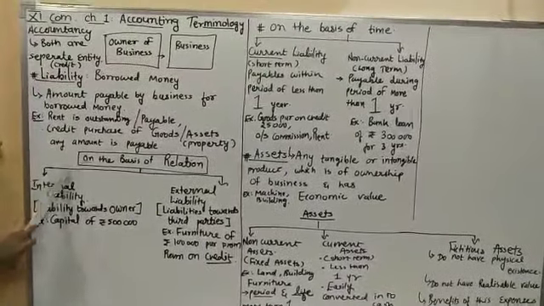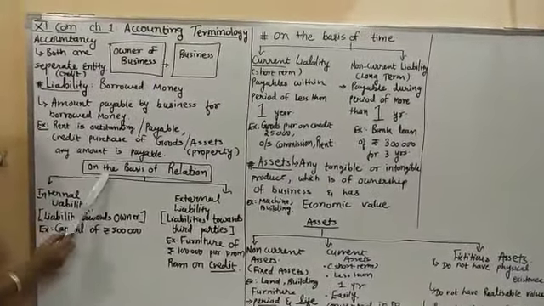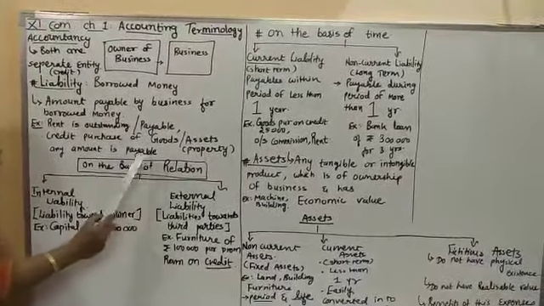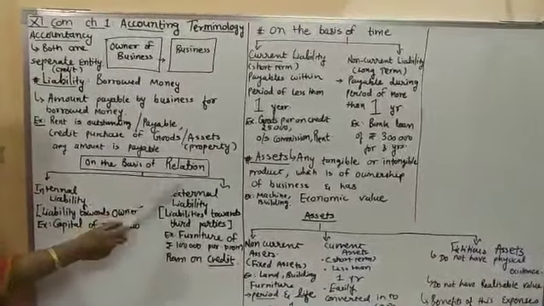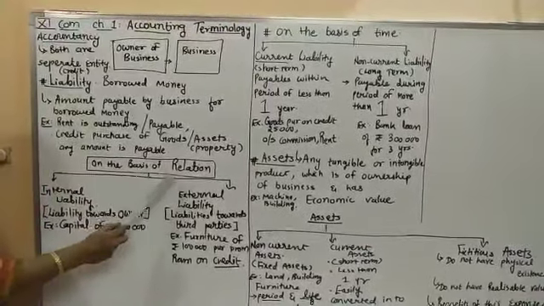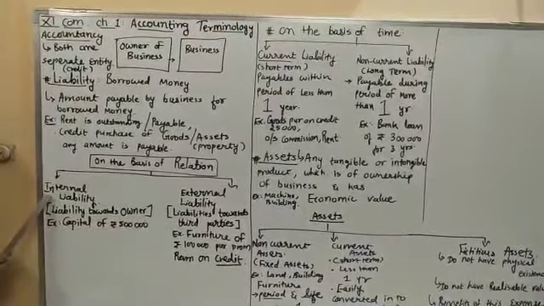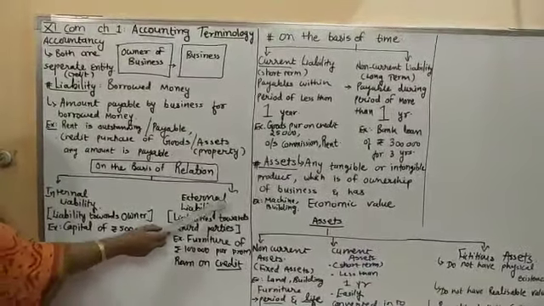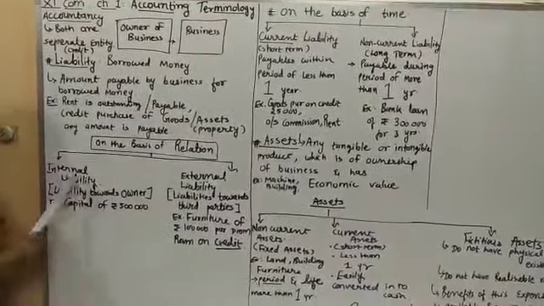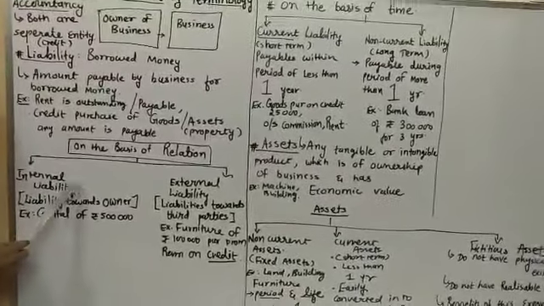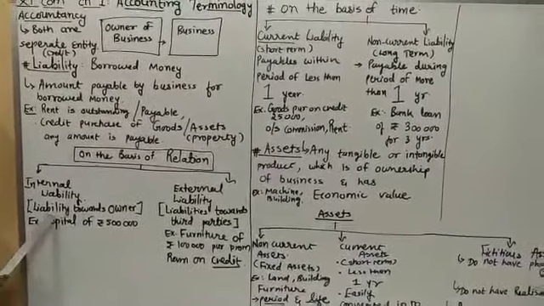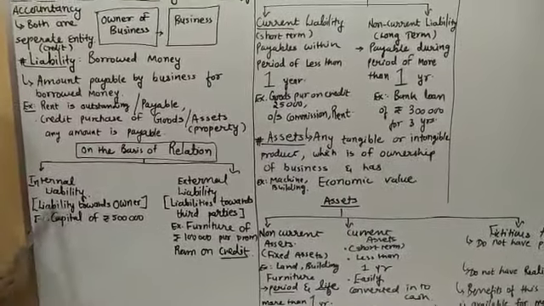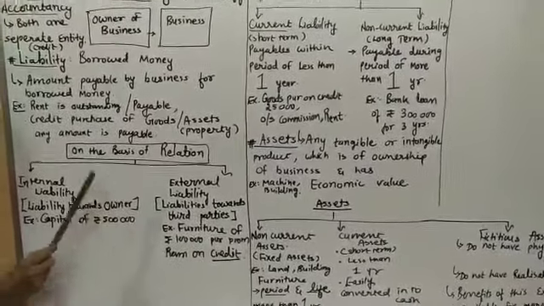Let's see the new thing. The liability on the basis of relation. In accountancy, on the basis of relation, liability is determined in business. Number 1 is internal liability and number 2 is external liability. What do you mean by the word internal liability? The liability towards the owner. So are you getting this? The liability towards the owner.